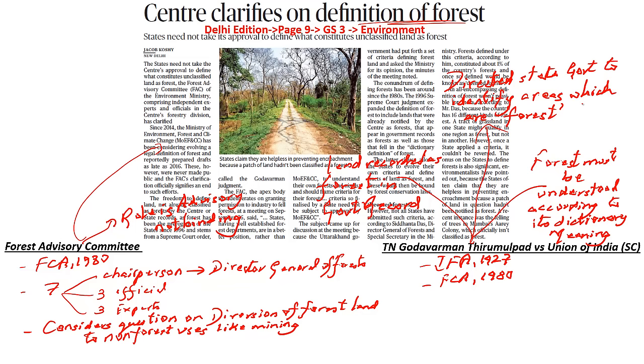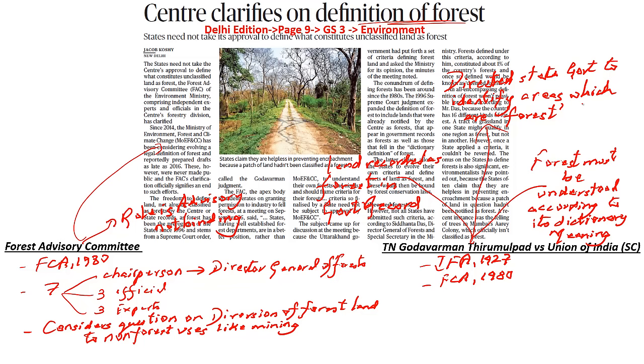So what is the current status now? Since 2014, the Ministry of Forest has been trying to come up with a definition of the forest. It has failed miserably. It has come up with a number of drafts, and none of them has got universal consensus. That is why the Forest Advisory Committee has now come up with a notification and has said that states need not take the center's approval to define what constitutes unclassified land as forest.